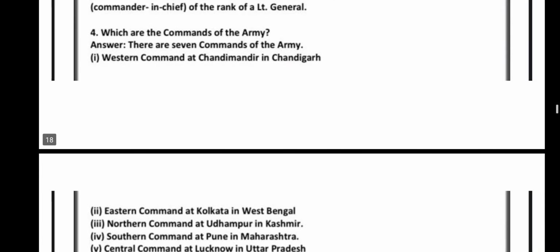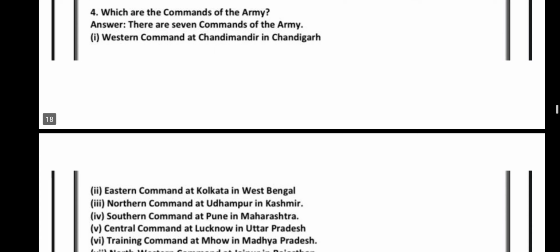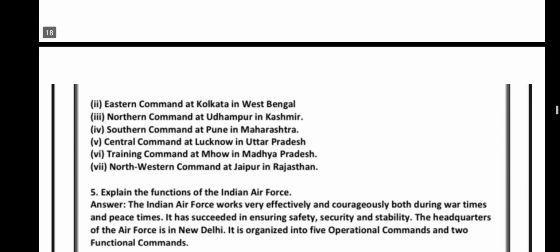Which are the commands of the army? There are 7 commands of the army. Western Command at Chandi Mandir in Chandigarh, Eastern Command in Kolkata in West Bengal, Northern Command at Udhampur in Kashmir, Southern Command at Pune in Maharashtra, Central Command at Lucknow in Uttar Pradesh, Training Command at Mhow in Madhya Pradesh, Northwestern Command at Jaipur in Rajasthan.